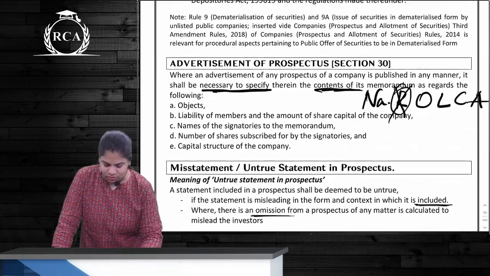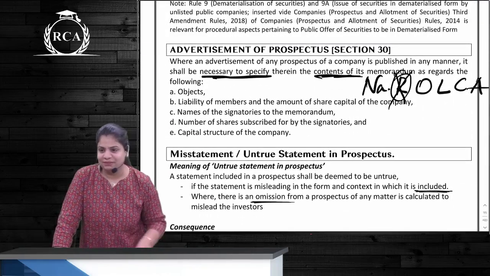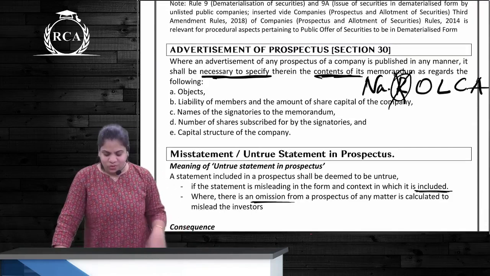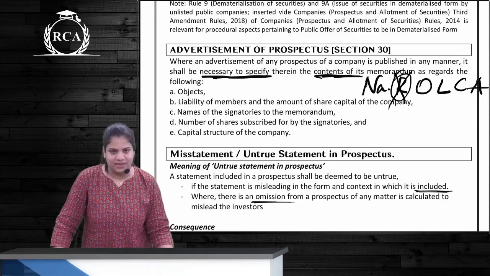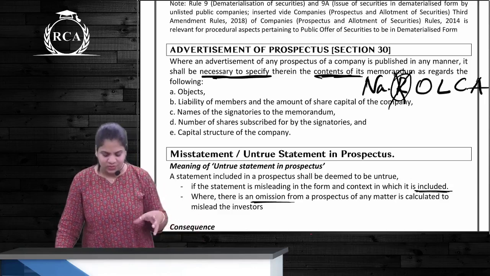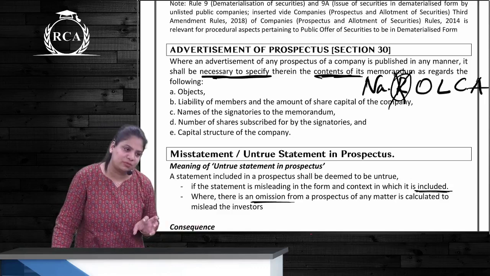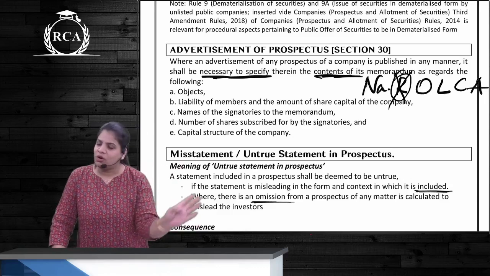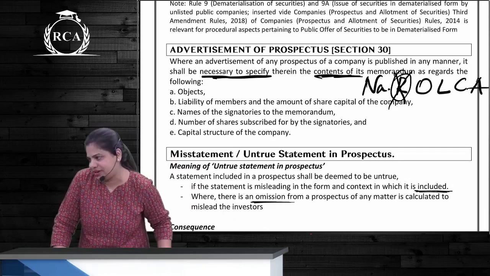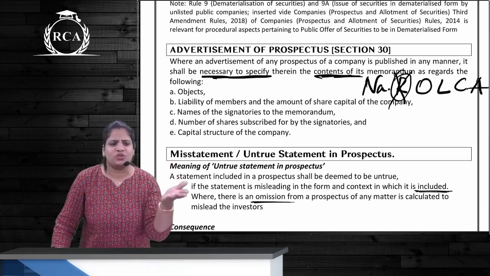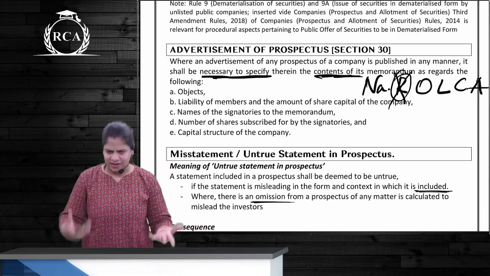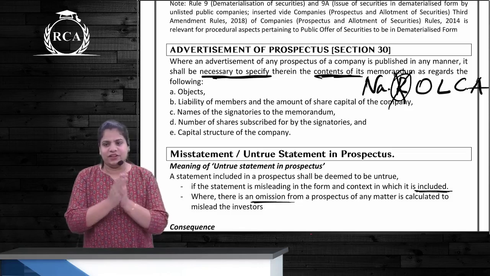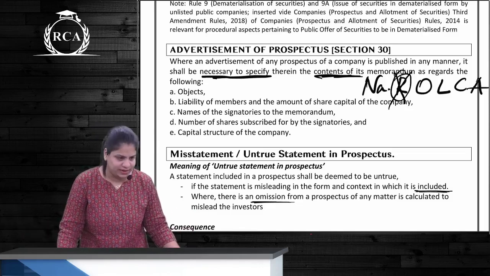Now, this was 30. Section 30 talks about advertisement of prospectus. Wherever any advertisement of a prospectus is done, the company also has to advertise the contents of its memorandum. Other than the first two clauses, name and registered office, all other clauses have to be advertised, correct? It doesn't make sense not to have the name, so in the advertisement the name will definitely be there. But where we are talking only about this section, other than the first two clauses, every other clause should be advertised.